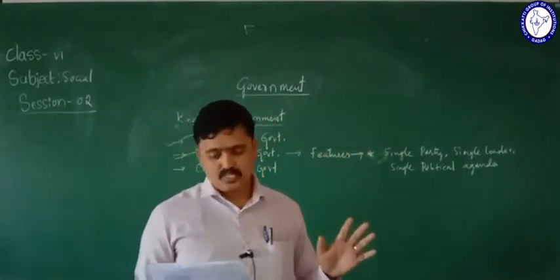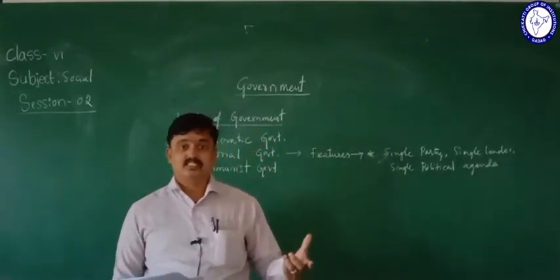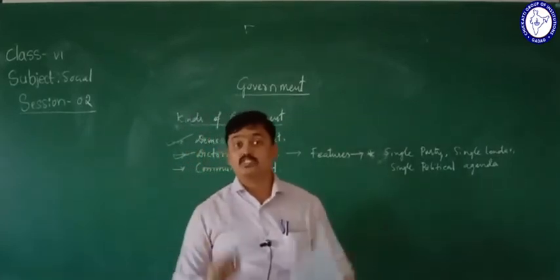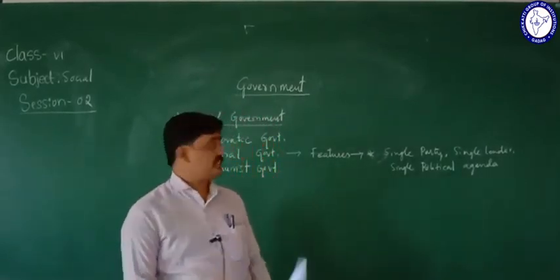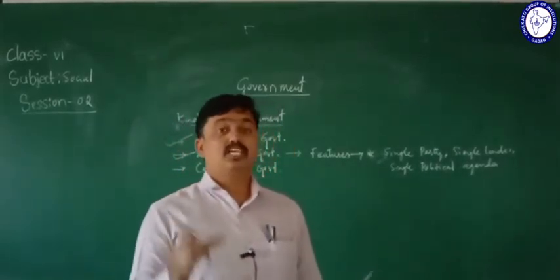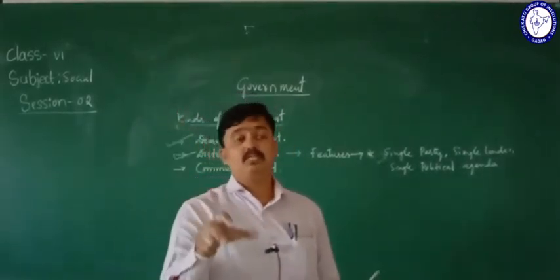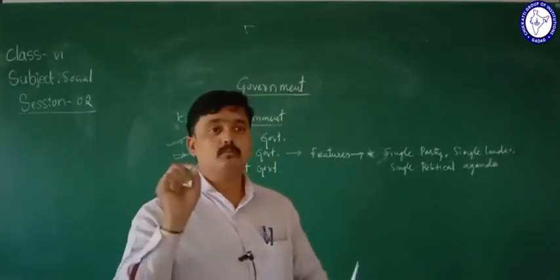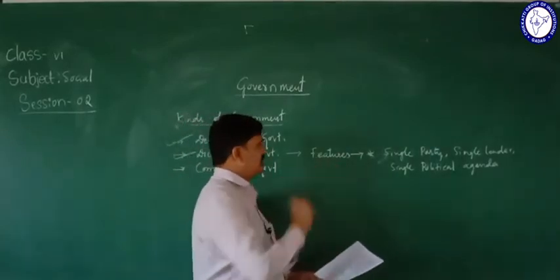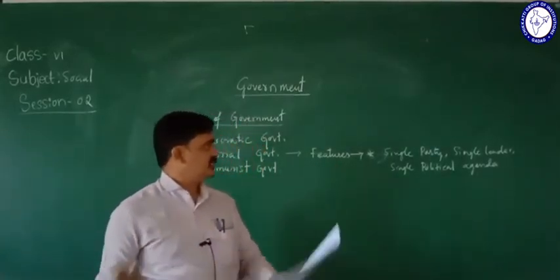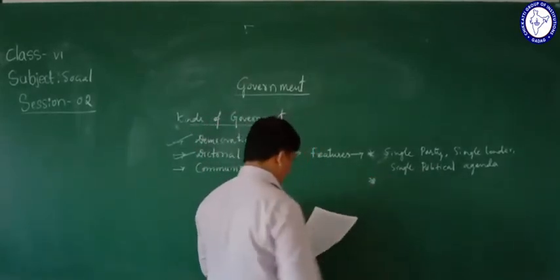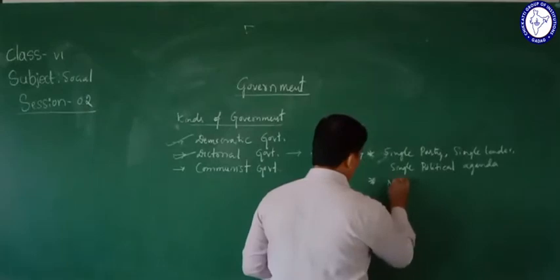Those who oppose this system will be suppressed and punished without mercy. Got it? That is what we call single party, single leader and single political agenda. Then one more feature of this government is no individual freedom.